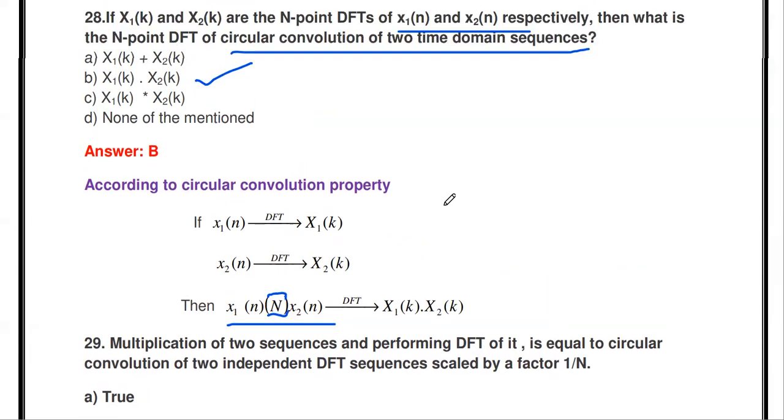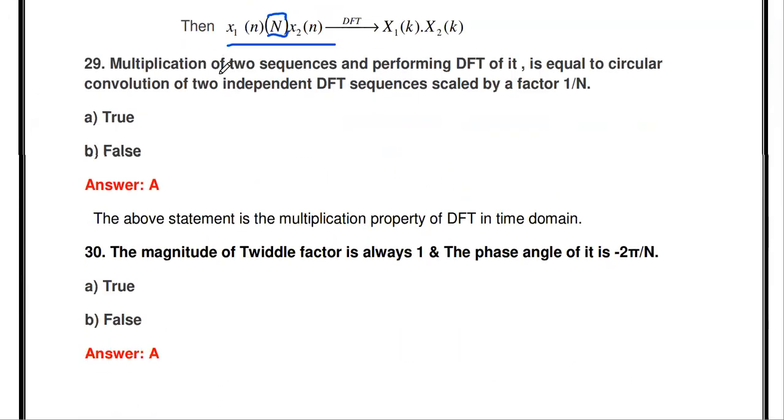Okay, then the next one: multiplication of two sequences and performing DFT of it is equal to the circular convolution of the two individual DFT sequences scaled by a factor 1 by N. Is this true or false? True. This property is called the multiplication property in time domain.